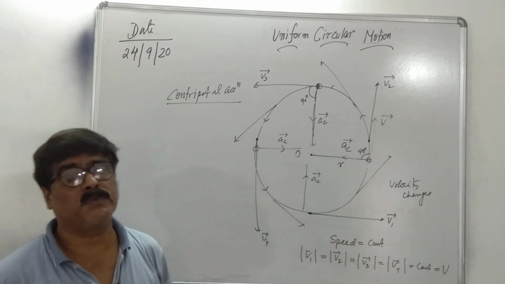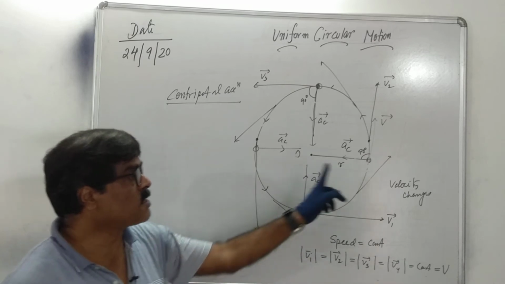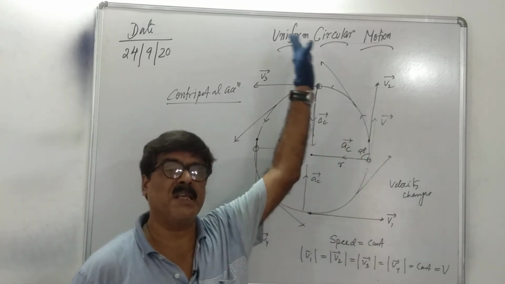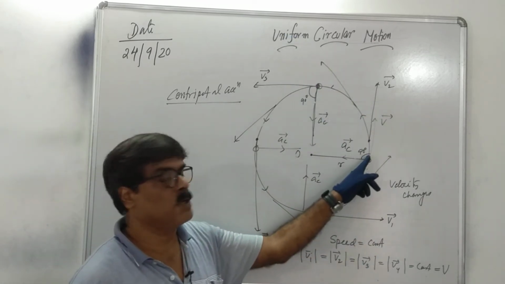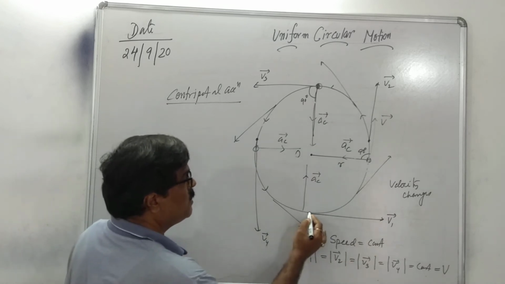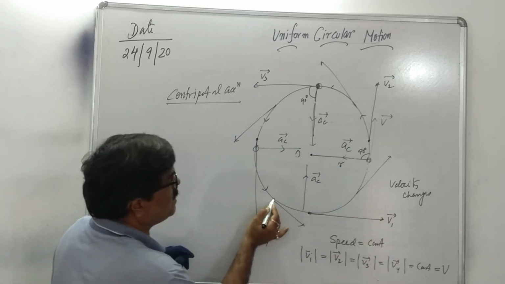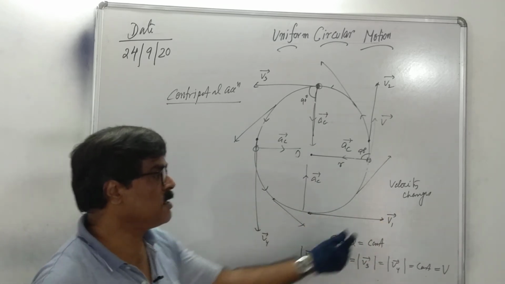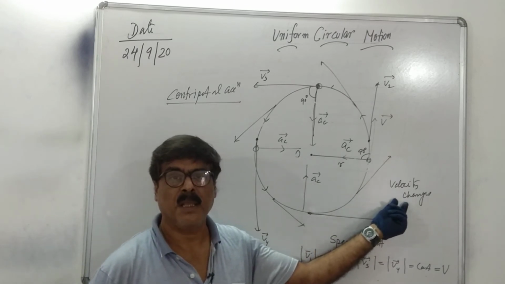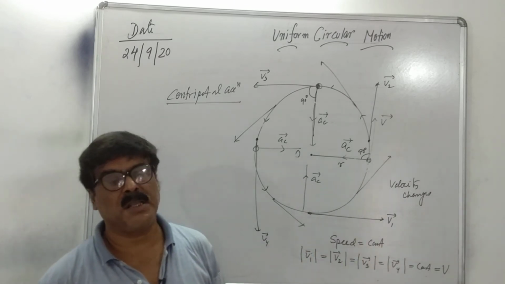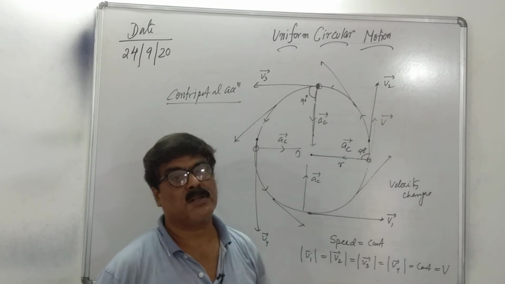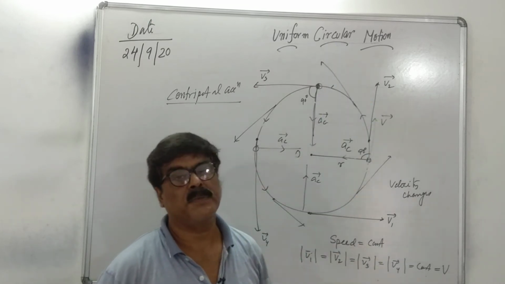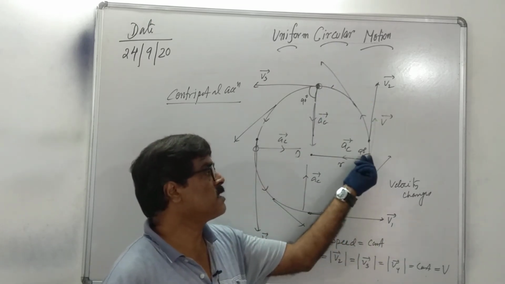What is the direction of velocity? The direction of velocity is along the tangent of its circular path. If the body is here, in this direction. If the body is here, in this direction. So the direction of velocity is along the direction of the tangent of its path.